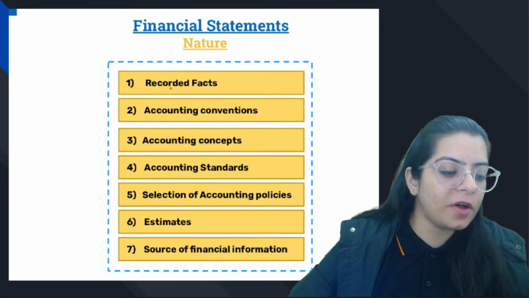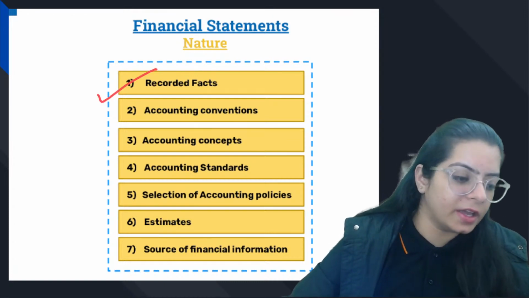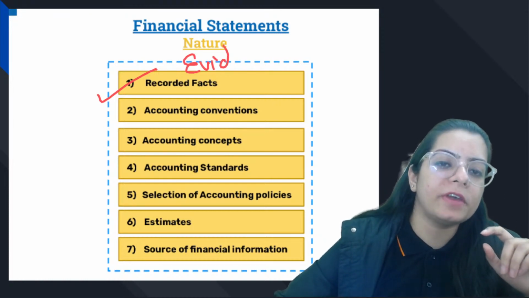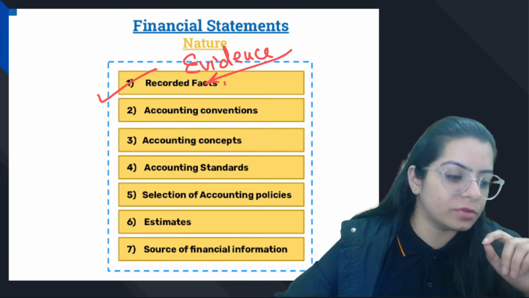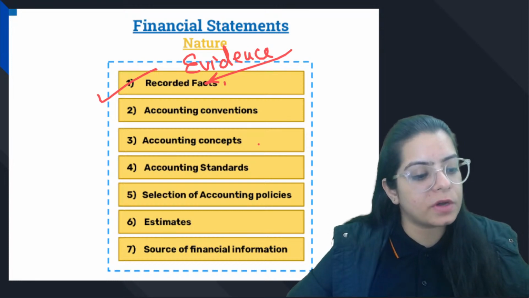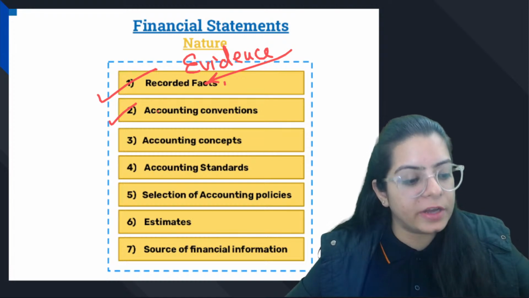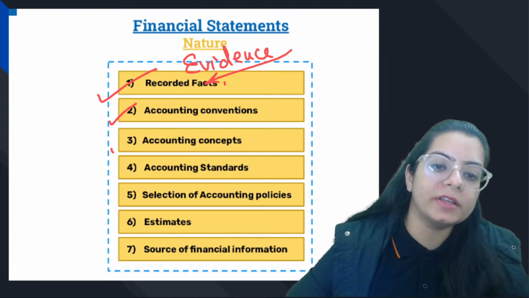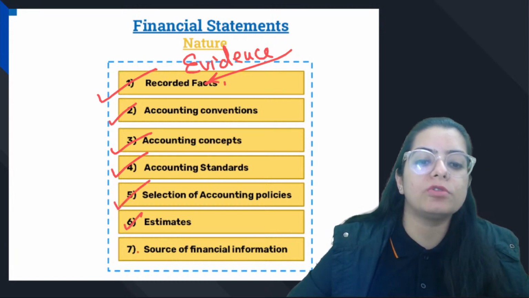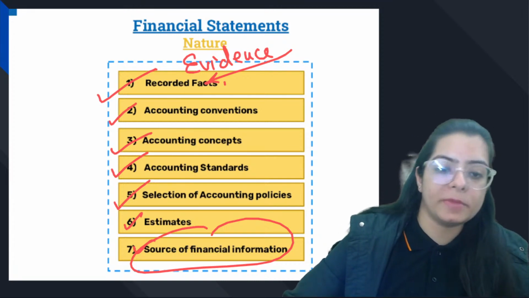So what is the nature of financial statements? The nature of financial statements is that it records facts, of course. Everything which is recorded in the books of financial statements is recorded on the basis of evidence. You all have done this in 11th also, that there is an objectivity principle that whatever we are recording in the books of accounts is based on some evidence. So accounting conventions, accounting concepts and accounting standards are followed, along with selection of accounting policies, estimates, and source of financial information. All these things are followed when you are making financial statements.